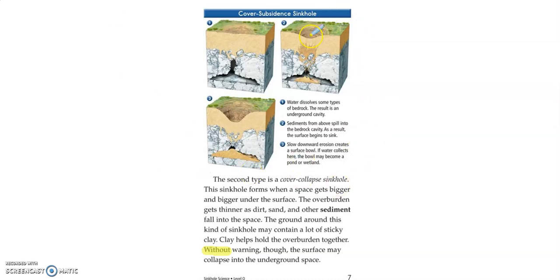So in this diagram, it talked about covered subsidence sinkholes. So here's the first type of sinkhole that they talked about in this section. And again, from when I read this, I was a little bit like, wait, what? And so I actually had the visual, an actual illustration of what it looked like. So now after I looked at this and kind of tied in the text, I now understood, okay, covered subsidence sinkholes are sinkholes that don't fully break through. They kind of just look like a little drop in the ground. Okay, so that's one thing I learned.